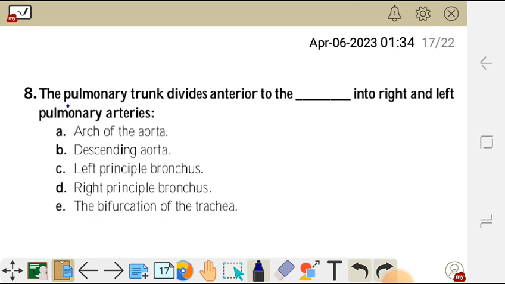So the pulmonary trunk is going to divide into left and right pulmonary arteries. Now that bifurcation is anterior to which structure? Is it the arch of the aorta, or the descending aorta, or the left principal bronchus, or the right principal bronchus, or the bifurcation of the trachea?